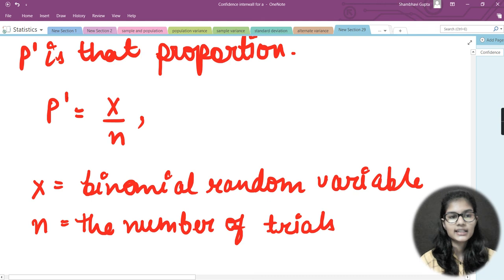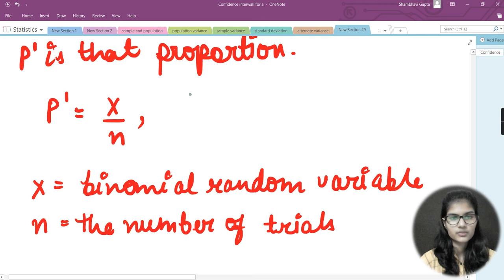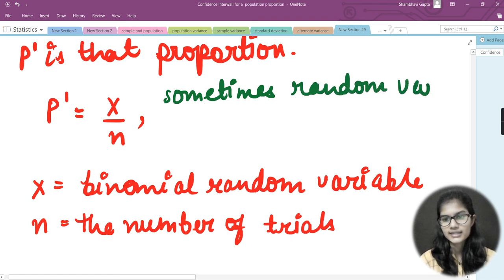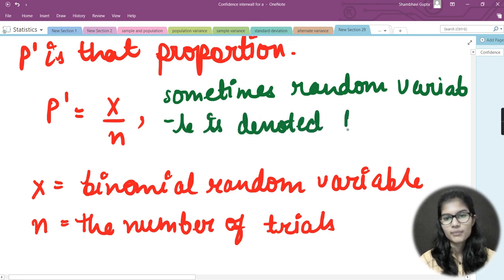Now I can say one more thing. Let's say I had written here p dash. This p dash is sometimes denoted by p hat. Let me show you how we write it. Sometimes the random variable is denoted by p hat, that is, my capital P that we had already taken, with this cap sign.